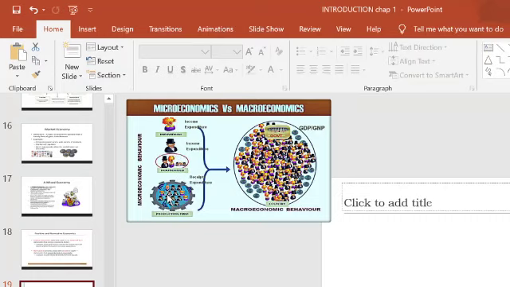Next one is the production firm. I said there is a difference between the firm and industry. A firm means a single production cell, or a single production unit, that is called a firm. By combining all firms, we call it an industry. By combining many firms together, we call it an industry.